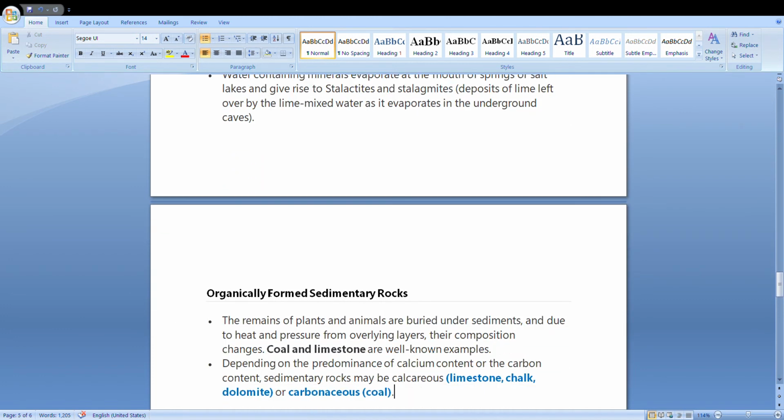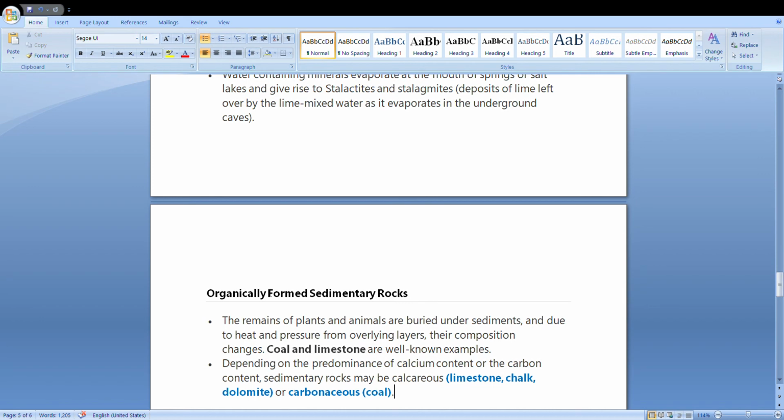Organically formed sedimentary rock. So sometimes animals, trees, all that get buried inside the earth, and this buried material becomes hard year after year and forms fossils, and such kind of rocks are also called sedimentary rock. Coal is a sedimentary rock. Coal is a mineral as well as a rock. Okay, so coal is purely formed by organic matter, either trees or animals which get buried inside the earth. They become dark after a long time because of deposition of carbon in them, and this results in formation of sedimentary rock which is organic in nature.